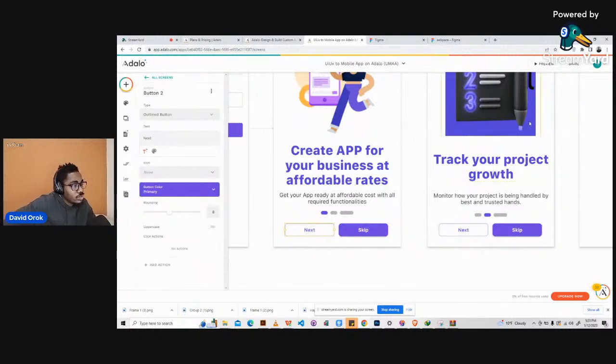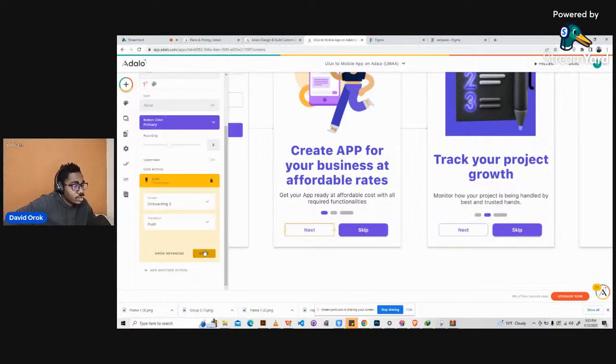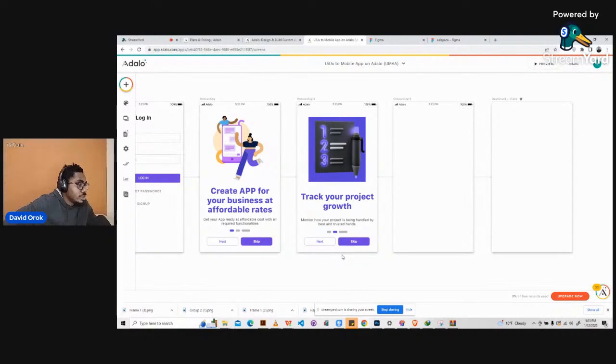It's supposed to take the person to the next page here. So that means add an action and say link to what? Onboarding two. Yeah, that's it. Click on done. All right, so we have that working for us. And what else? What else do we do?